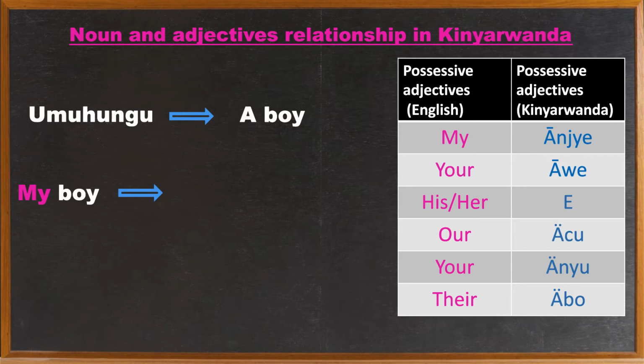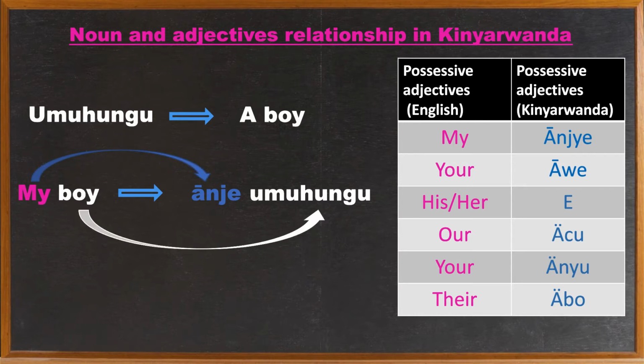It is likely that you wrote anje umuhungu. However, I would like to let you know that whenever a Kinyarwanda noun is collocated with a Kinyarwanda possessive adjective, you have to reverse the order. In this case, we've got my, which means anje, and boy, which is the noun, and that noun means umuhungu.